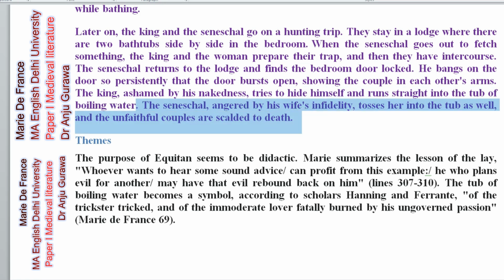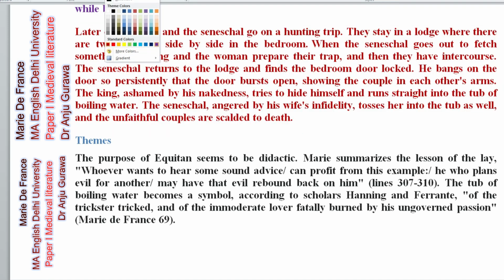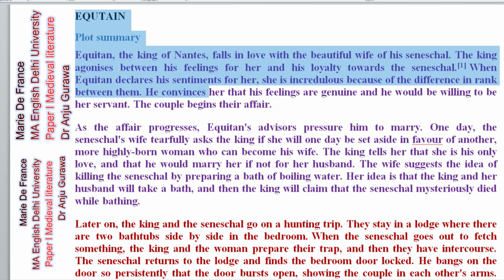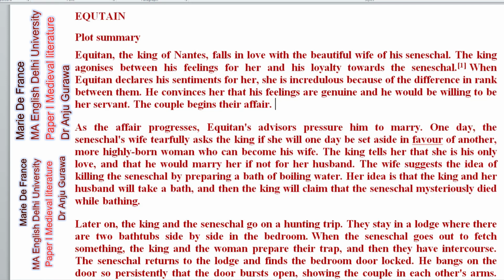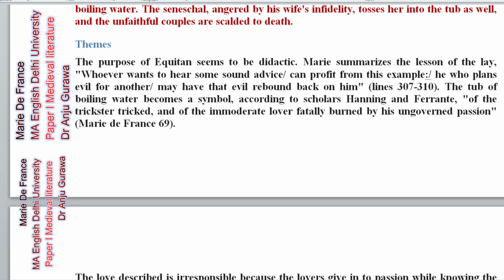So that's how the unfaithful couple is scalded to death. This is a kind of karma theory, you can see, how your actions lead to the result. So this is what the Equitan story is. Equitan was an honest man, and he was being duped and cheated, and then finally the punishment is given.